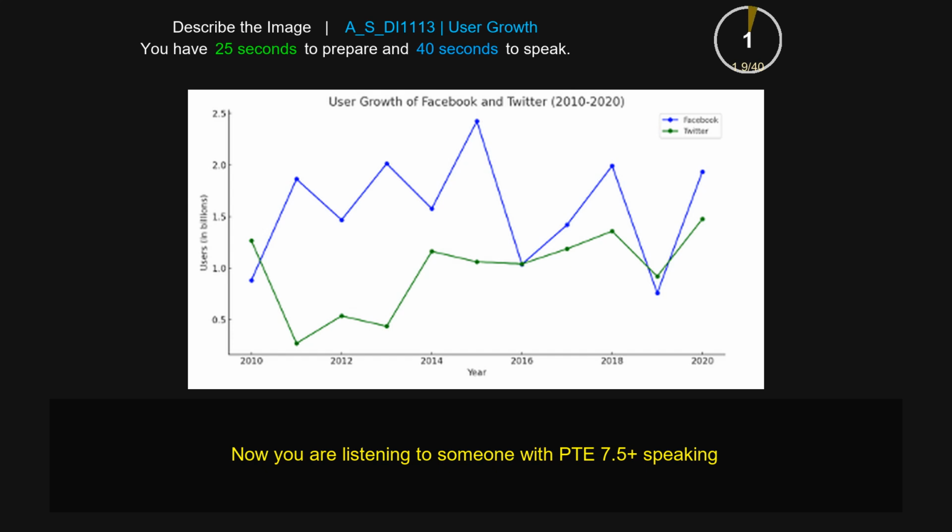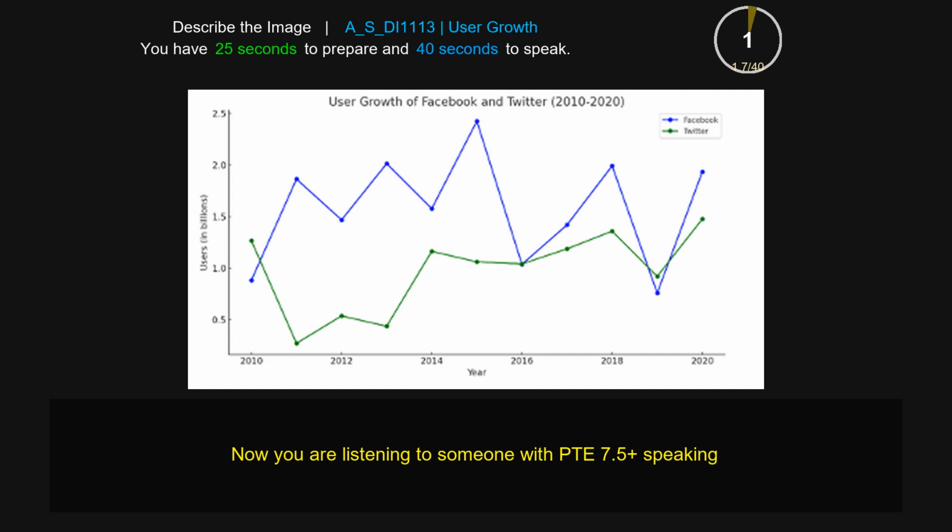The picture is a line chart that gives information about user growth of Facebook and Twitter. It is evident in the image that the blue line is for Facebook while the green line is for Twitter. Furthermore, for Facebook, the highest value is from 2014, which has 2.5, and the lowest value is from 2020, which has only 0.5. And for Twitter, the highest value is from 2010, which has 1.5, and the lowest value is from 2012, which has 0.3. Overall, the picture shows the user growth of Facebook and Twitter.